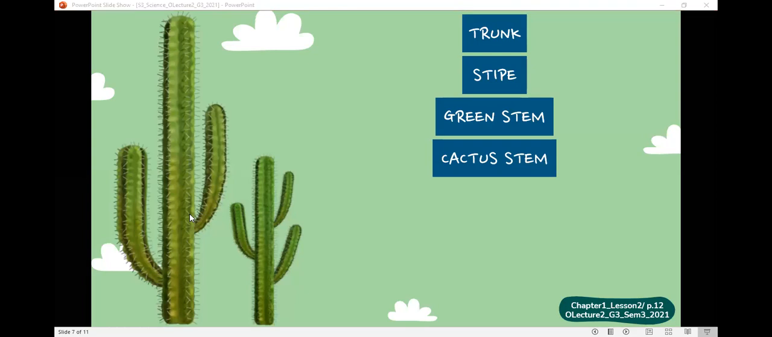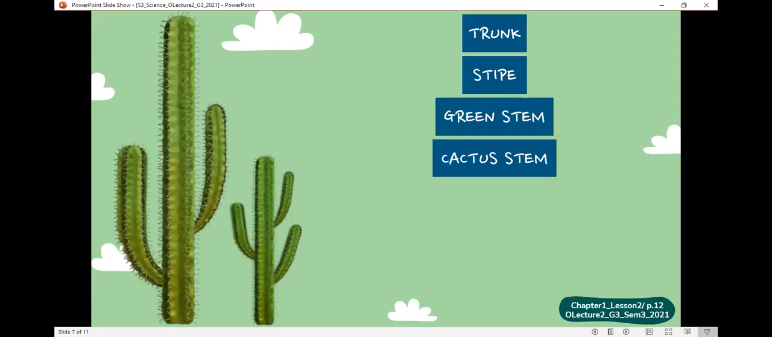I want to tell you something. Pandas love bamboo. Everyone knows that pandas love bamboo. That's right, Malak. Pandas live in China.